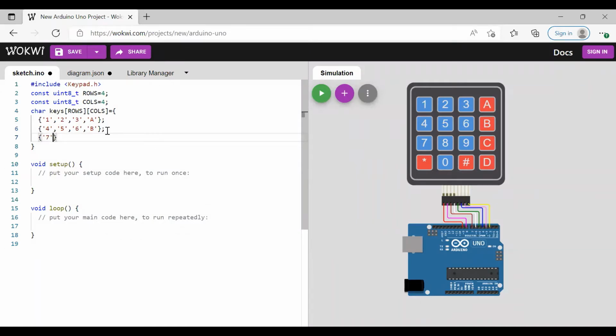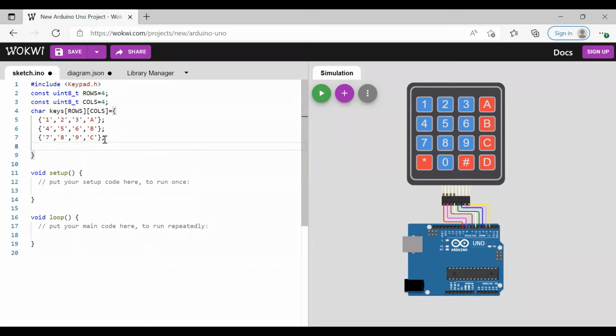7, 8, 9, and C. So the last row is star, next is 0, next is hash, next is D. So we have initialized all the keys on the keypad as an array.